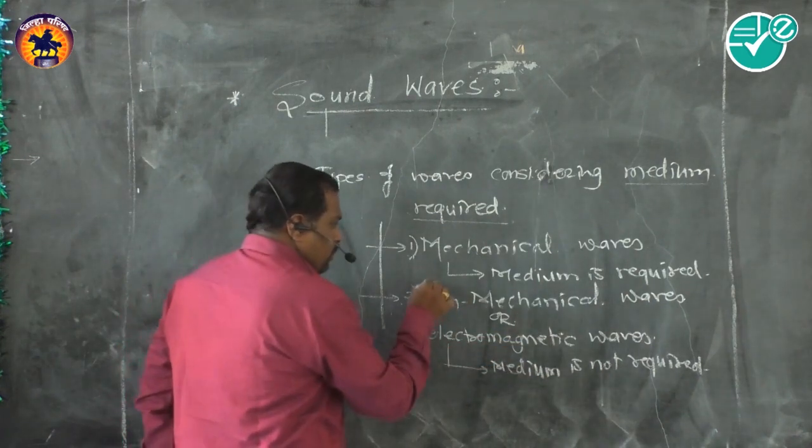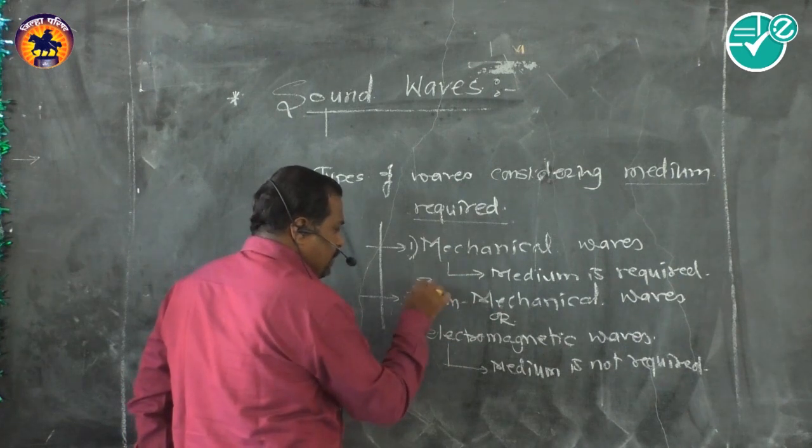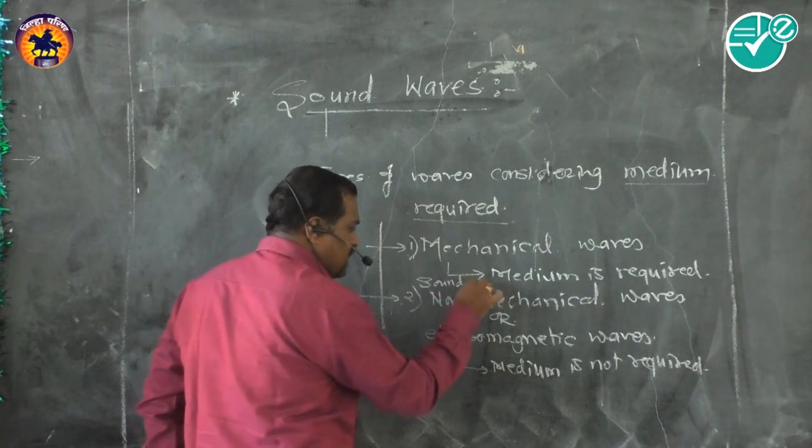Examples: for mechanical waves, we are basically familiar with sound waves.